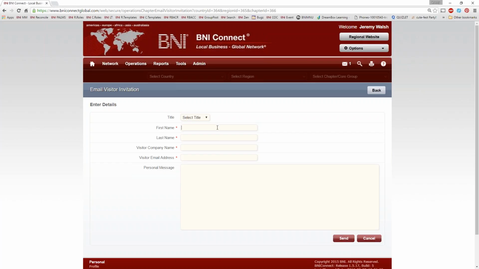So here's what I'm going to do. I'm going to send one to John Smith from Smith Co. And I'm going to use my own email address so that I'm sure that this is going to go to me, right? And then I'm going to put in a personal message. The personal message is going to be the introductory paragraph in this email that gets sent out.